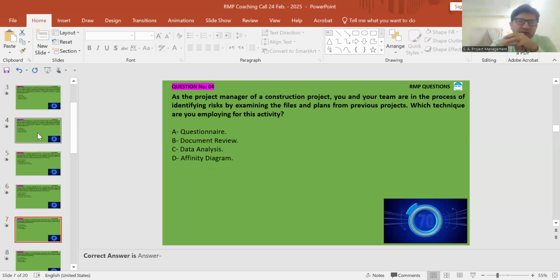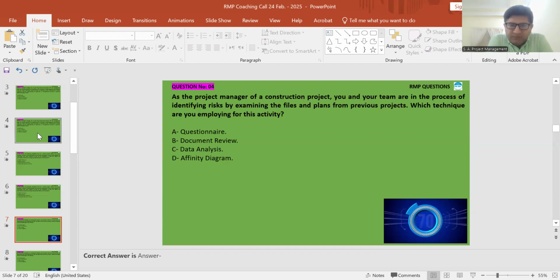Question number four. As a project manager of a construction project, you and your team are in a process of identifying risks by examining the files and plans from previous projects. Which technique are you employing for this activity? Option A, questionnaire. Option B, document review. Option C, data analysis. Option D, affinity diagram.